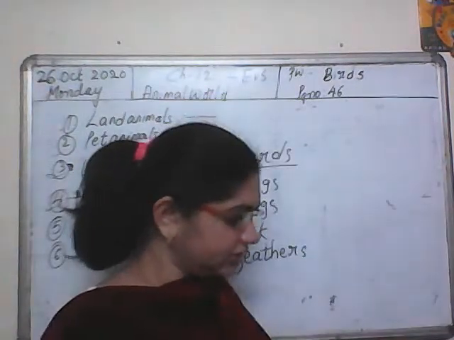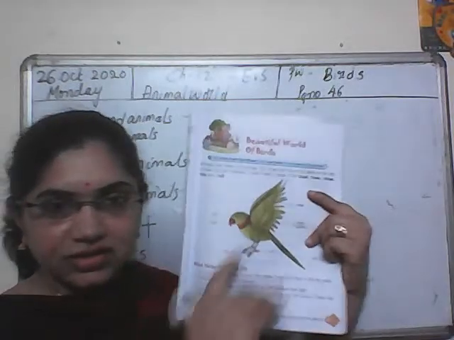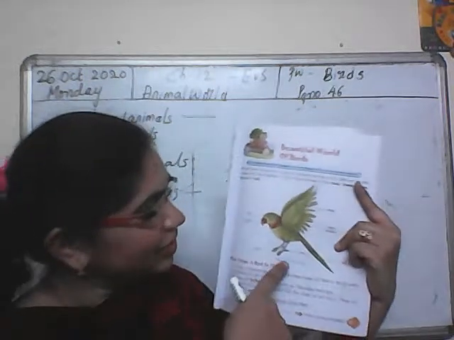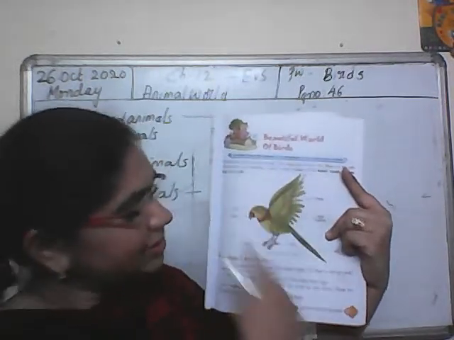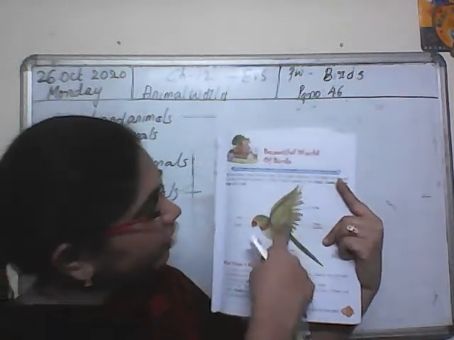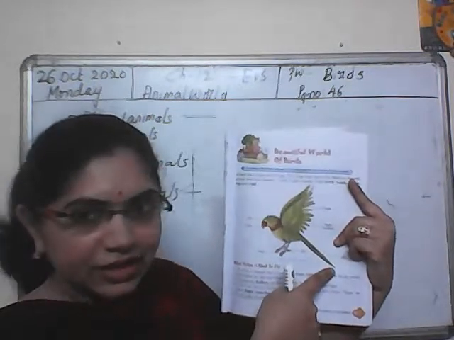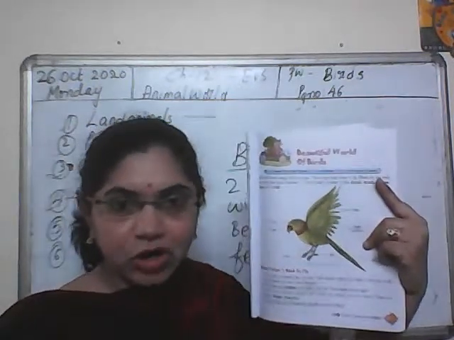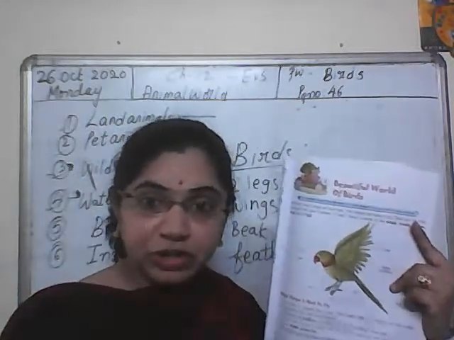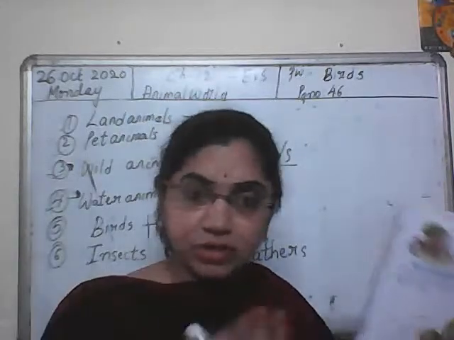I have a third standard EVS book. I'll show you. Look at this, children. This is not your textbook, this is a third standard textbook. To show you clearly, this is a picture of a parrot, right? Parrot has a beak. It has wings. Body is covered with feathers, and it has a tail. So the structure of a bird is entirely different from the structure of an animal.